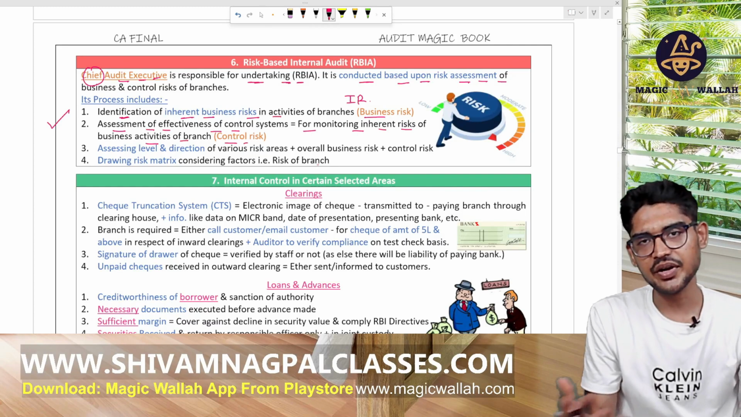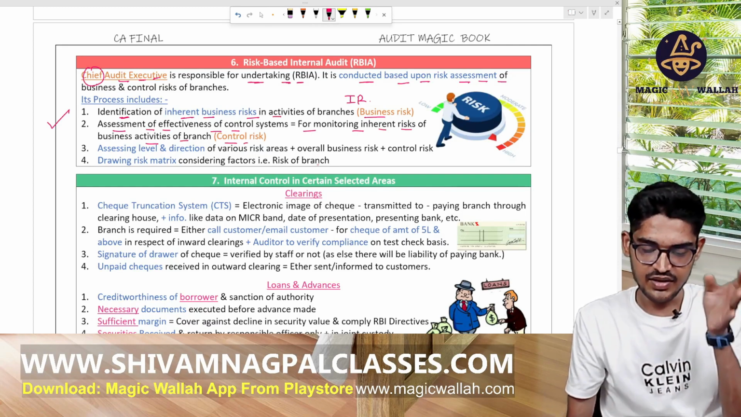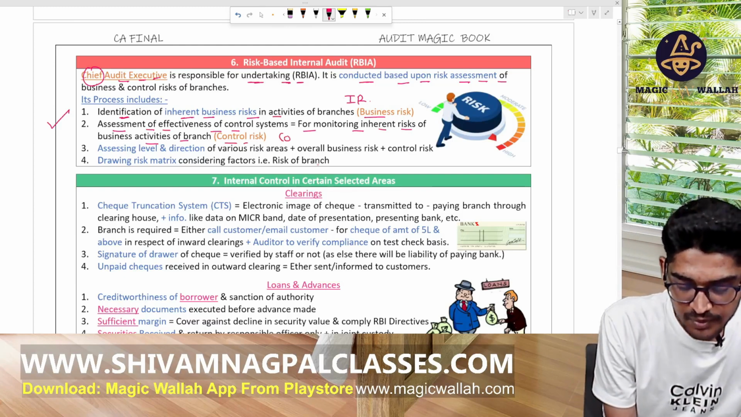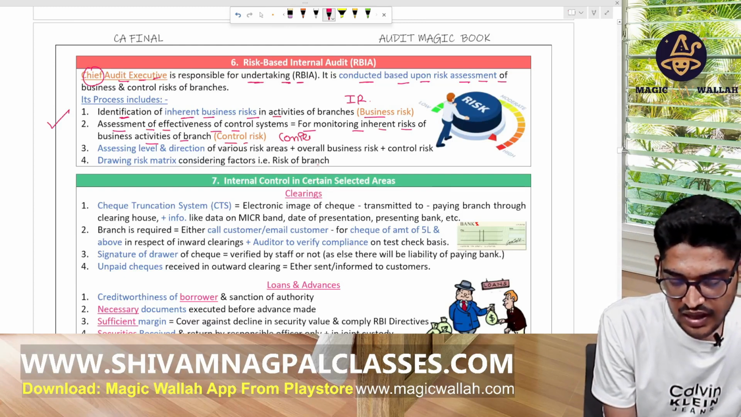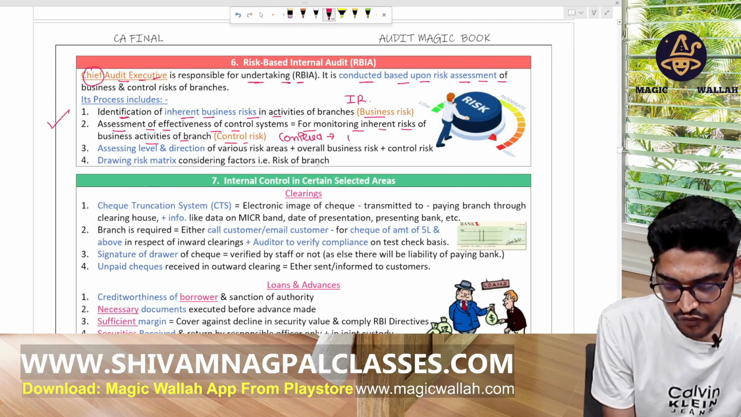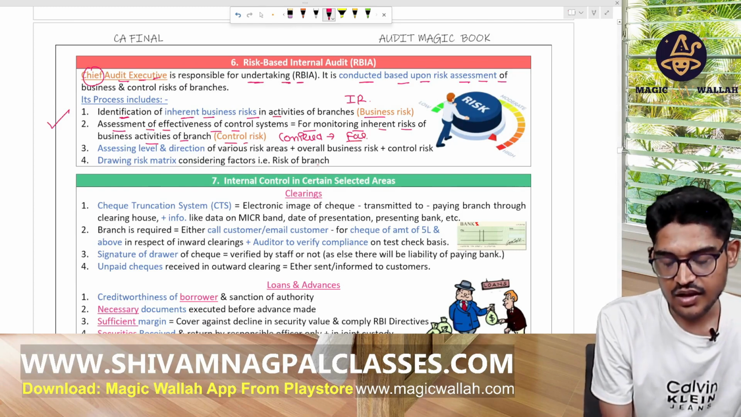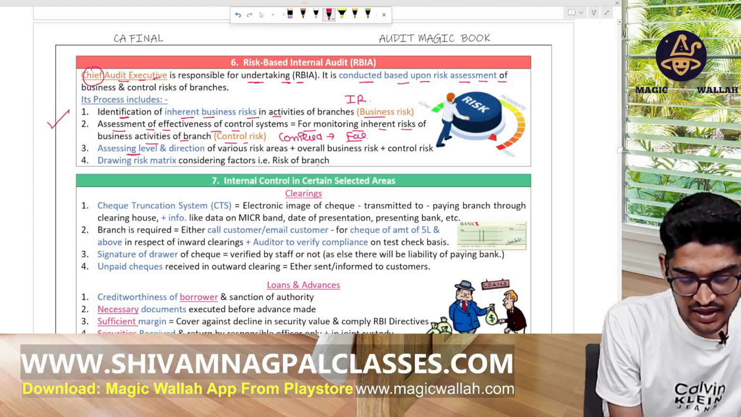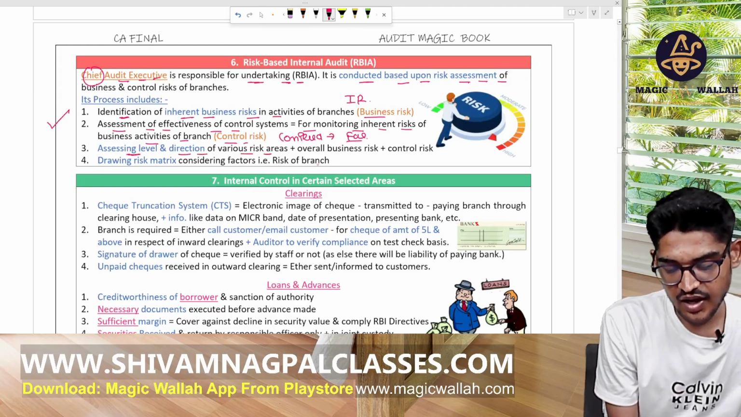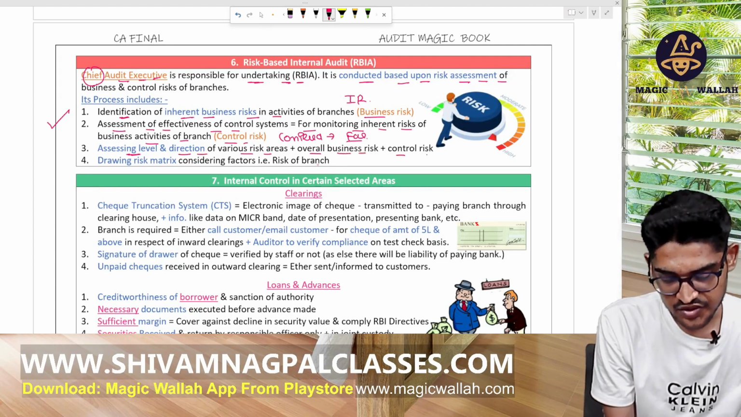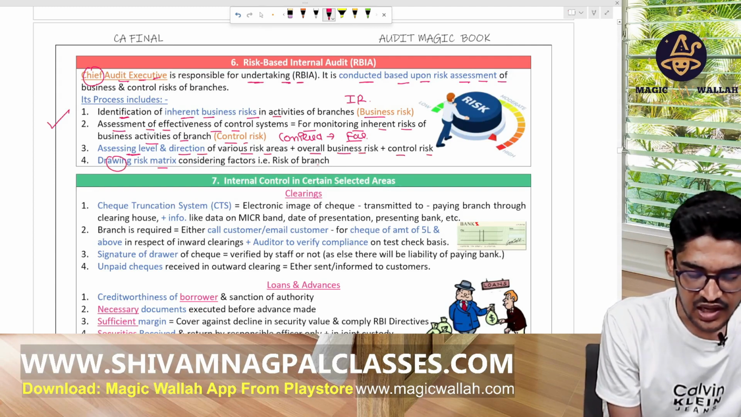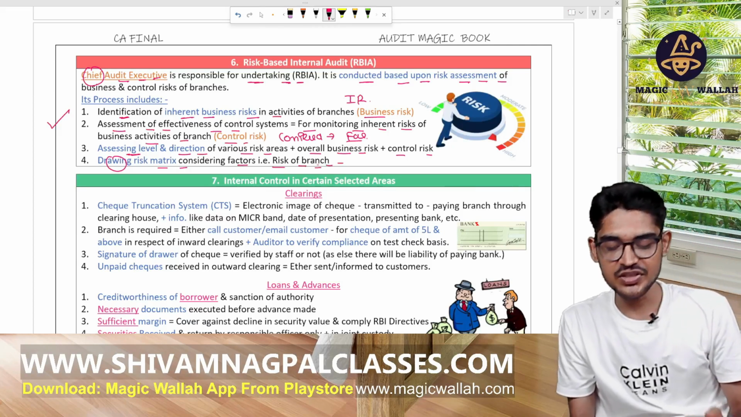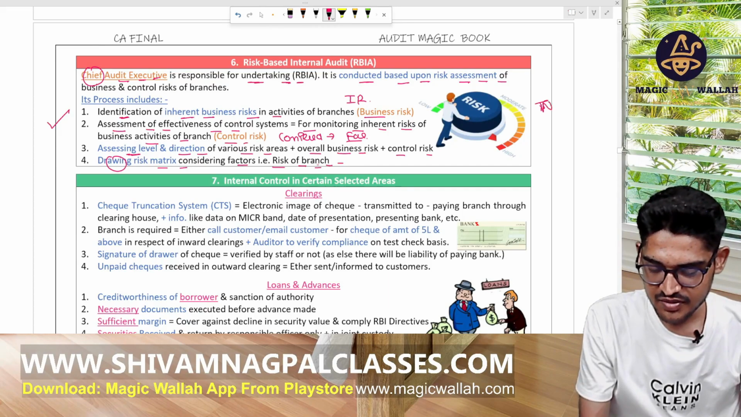Just like we do in the audit, first we calculate the inherent risk, that is the business risk, then the control risk, meaning control applied by the management. The risk that the control applied by the management will fail is the control risk. And assess the level and direction of the various risk areas, overall business risk and the control risk, and draw a risk matrix in the last. Okay, it is complete theory, you have to cram this only, but this point is not important.